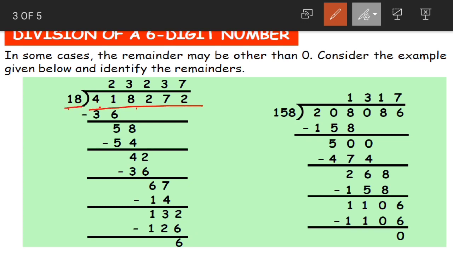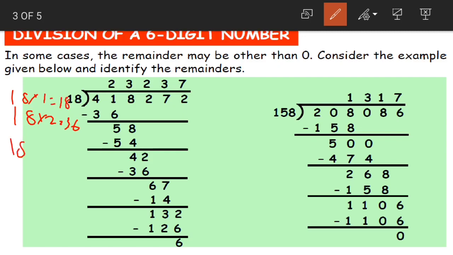4,18,272 divided by 18. Now first if we take 4, 4 is not divisible by 18 as it is less than 18. So we are taking 41. What is 18 2s, children? See, let me write here. 18 2s are 36. 18 1s are 18. 18 3s are 54. Okay.